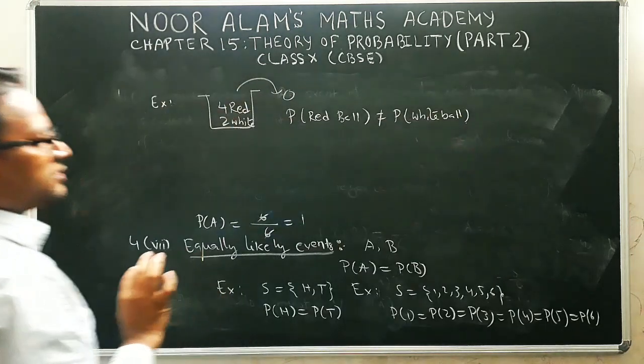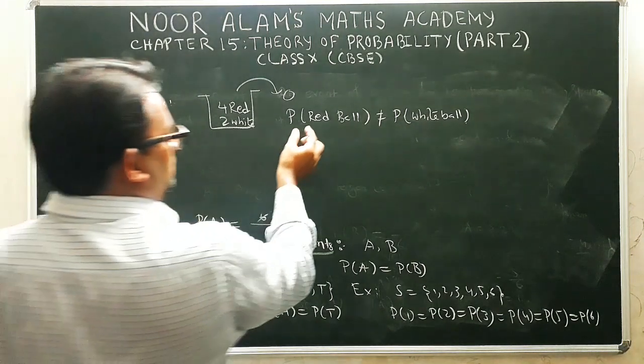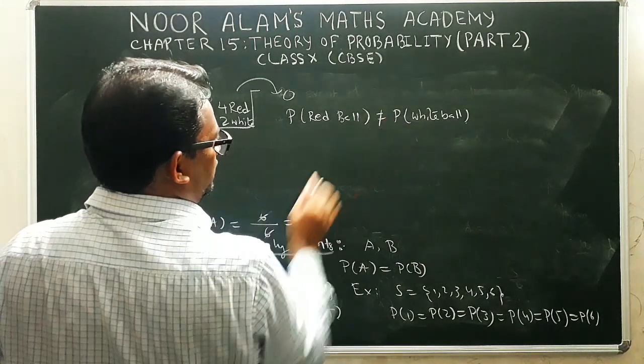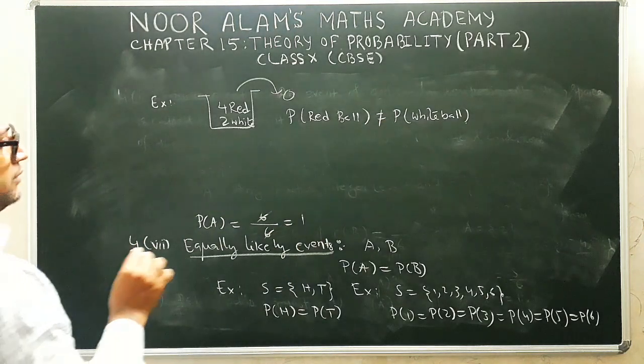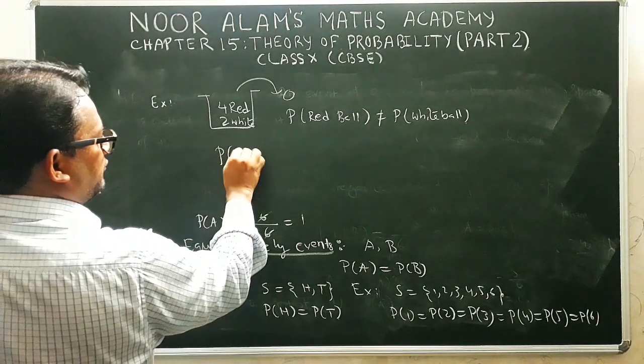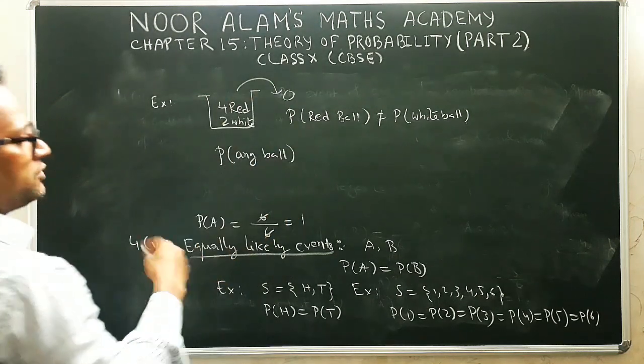तो रेड बॉल आने का चांसेस वाइट बॉल आने के चांसेस के बराबर नहीं है. तो in this case the probability of red ball is not equal to probability of white ball, so they are not equally likely events. But if you take probability of any ball when you draw from the bag, it is always same.